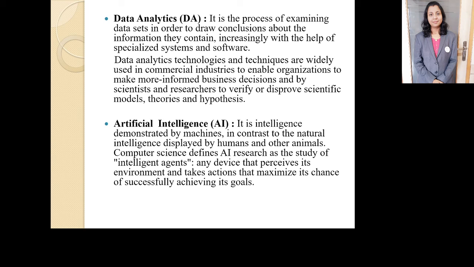Artificial intelligence, AI, most of you know this, it is intelligence demonstrated by machines, in contrast to the natural intelligence displayed by humans and other animals. It is the opposite, of human and machine. Computer science defines AI research as the study of intelligent agents, any device that perceives its environment and takes actions that maximize its chance of successfully achieving its goals. So here we are using the intelligence of machines, opposite of the natural intelligence displayed by humans and other animals, to maximize the successful achieving of the goals.